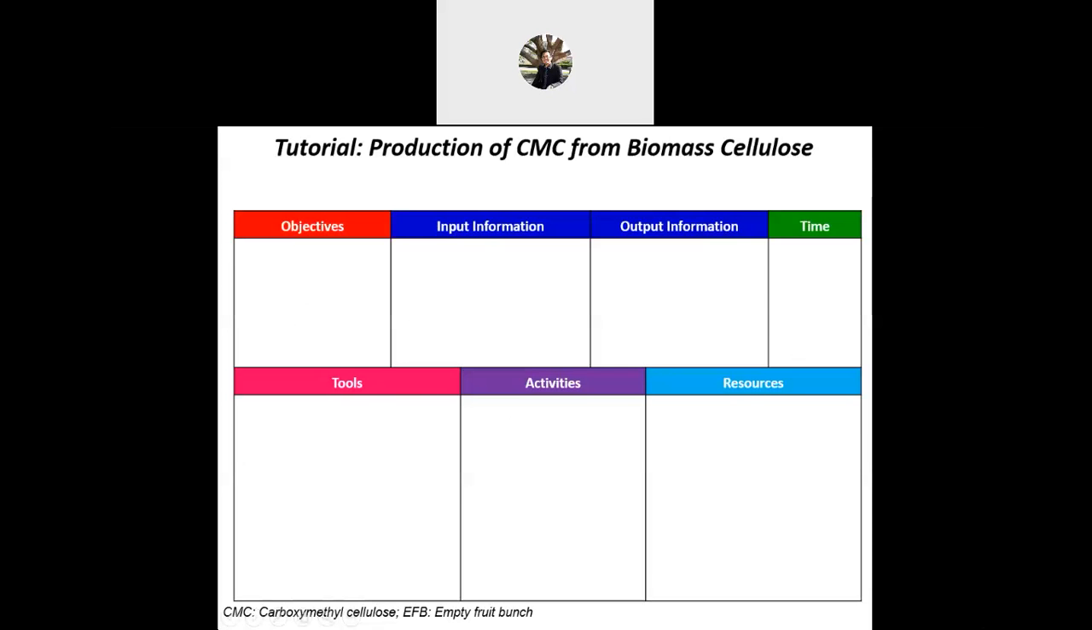What tools are you going to need? Maybe some laboratory space. Activities: how you want to do this one. And what is the resource? Of course, the budget required. I already gave the information. Okay, by 12:10, I will just pick one name and upload your answer.